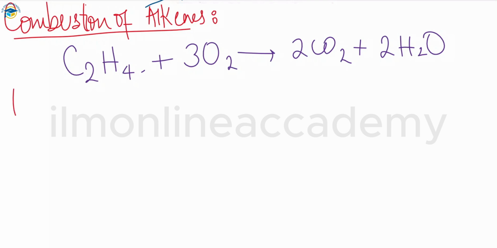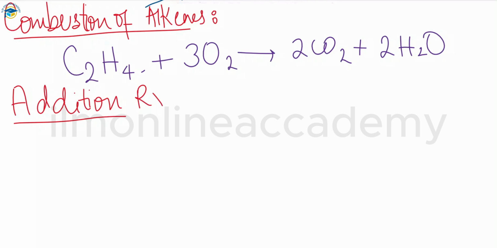Next we have the addition reactions for the alkenes. Previously, for the alkanes, we discussed substitution reactions, not addition reactions. But alkenes undergo both substitution reactions and addition reactions because of the presence of the double bond. So alkenes can take part in addition reactions. Other atoms can also add to them just because of the presence of the double bond.